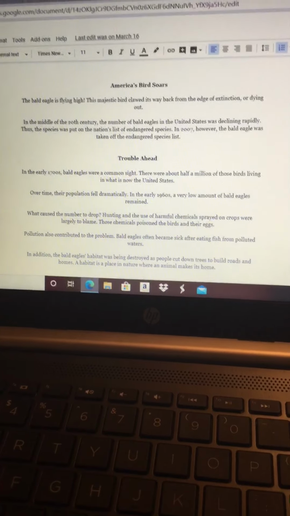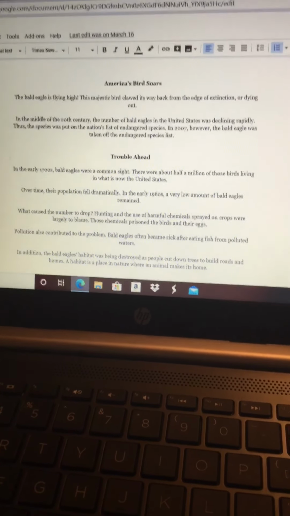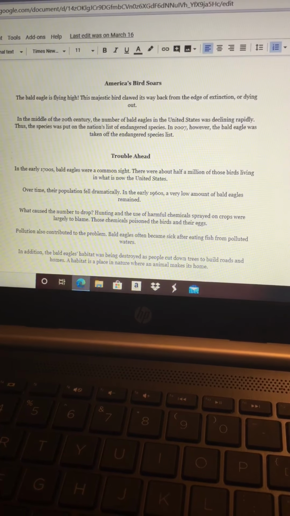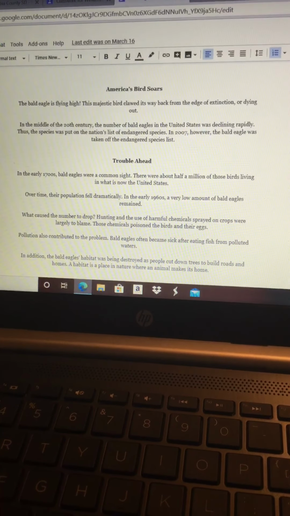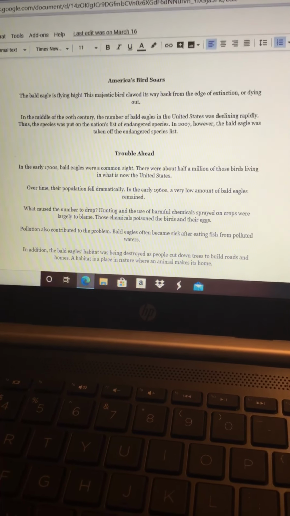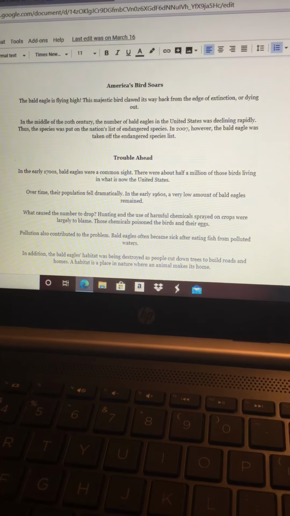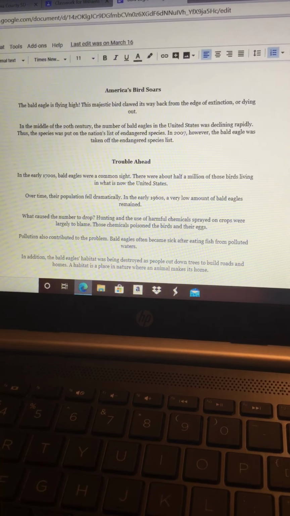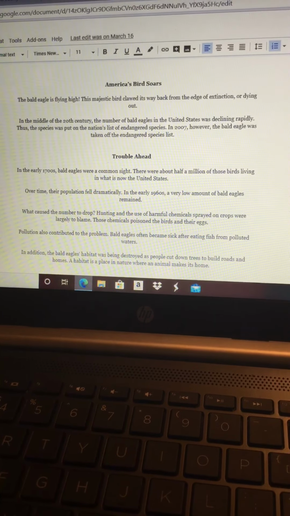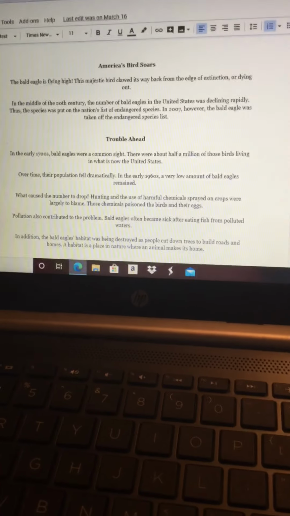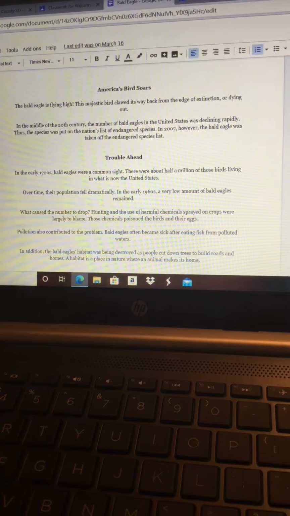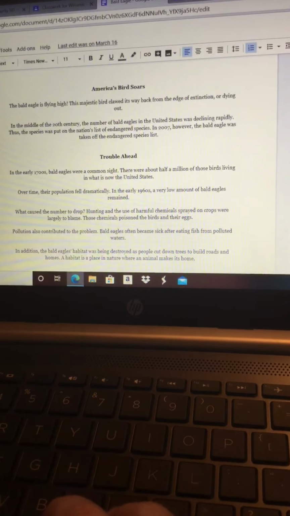It says, the bald eagle is flying high. This majestic bird clawed its way back from the edge of extinction or dying out. In the middle of the 20th century, the number of bald eagles in the United States was declining rapidly. Thus, the species was put on the nation's list of endangered species. In 2007, however, the bald eagle was taken off the endangered species list.